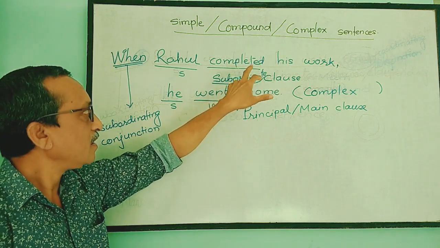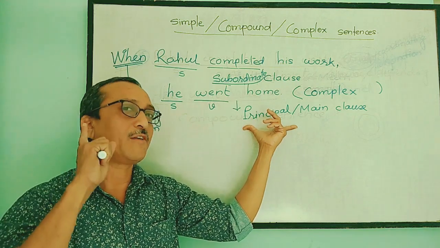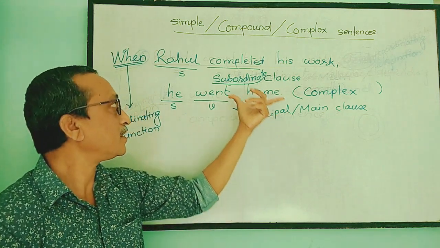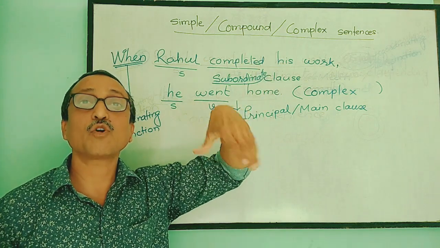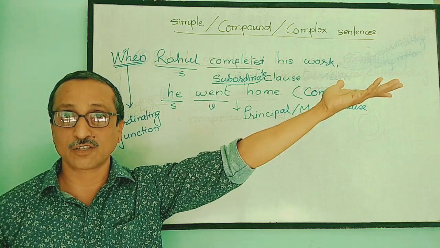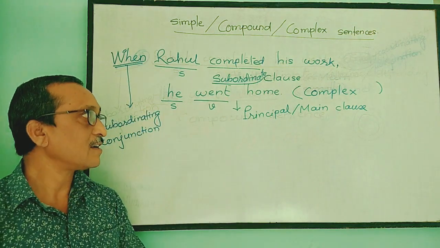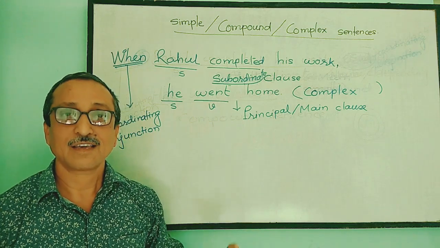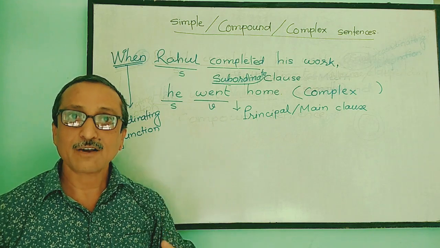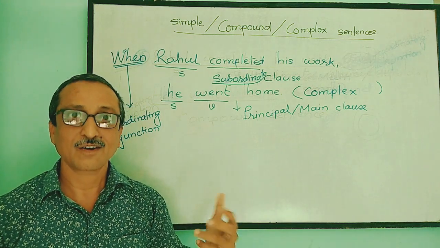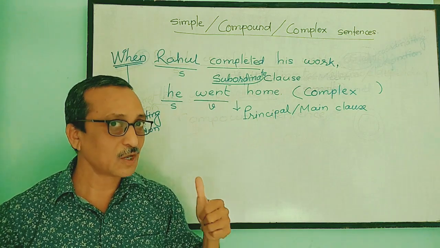Now, the number of principal clauses will be only one in a complex sentence, but the number of subordinate clauses can change. It can be one or more than one subordinate clauses. So we will redefine this complex sentence in this way: a complex sentence is one in which there is one principal clause and one or more than one subordinate clause or clauses. Got it?